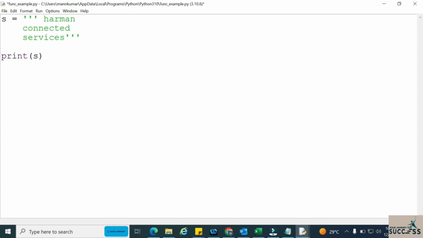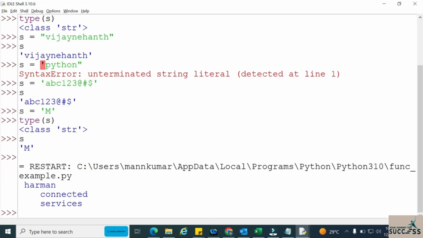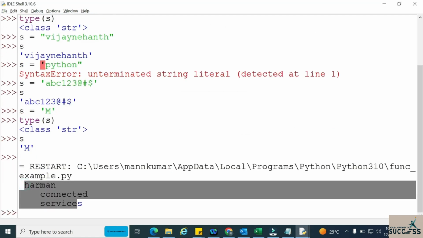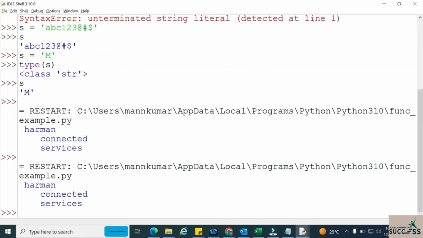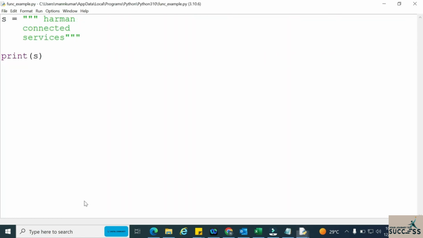I am printing this string. Let me run and show you. See, this is a string which is present in multiple lines. Now I can take it either in triple single quotes or triple double quotes. Let me run and show you. See, either works.